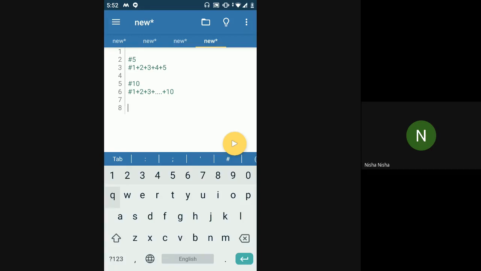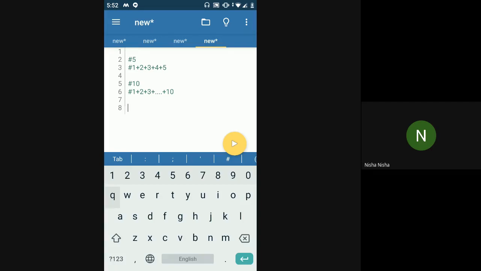Again, while or for loop, we have a number. What is the condition of this? Yeah, so that's what you have to use a while loop when you have a condition. In this case, you don't have a condition. You know that you are supposed to add the numbers starting from 1 to the number that the user gives you, right? So if the user gives you 5, then you have to run the loop only for 5 iterations. If your user gives you 10, then you have to run the loop for 10 iterations and add the current value of each iteration.